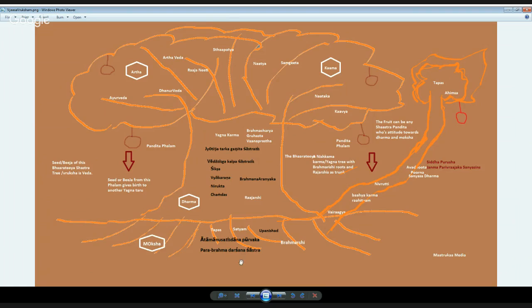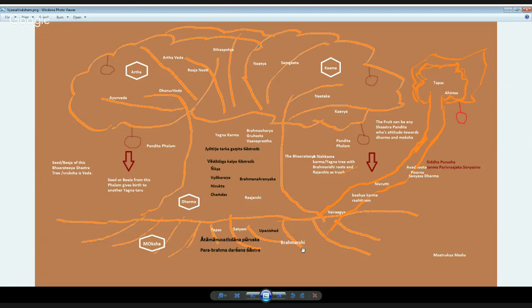So these granthas, these shastras, Atmanusandhana Purvaka Parabrahma Darshana shastra related areas like Upanishads, Purva Mimamsa, Uttara Mimamsa, Nyaya, Vaiseshika, Yoga, Sankhya, all these things explain to a person how to attain moksha, how to understand this truth, the satyam.